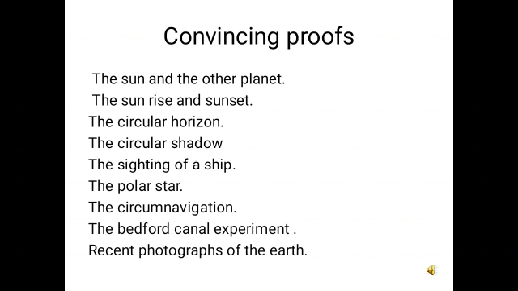Had the earth been flat in shape, then all places on the earth would have the sunrise and sunset exactly at the same times. But because we have sunrises and sunsets at different timings, this clearly proves that the earth is round, spherical in shape. The circular horizon.